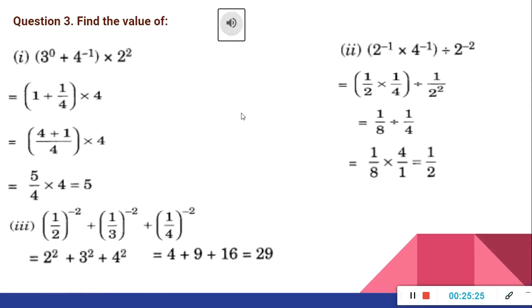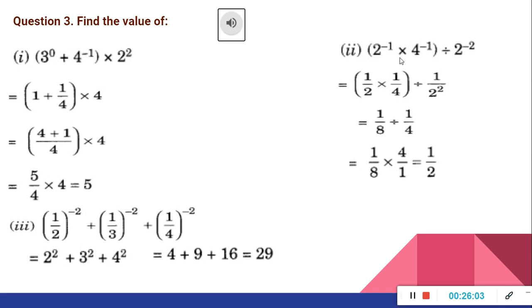Question number 3. Find the value of the first one, (3 raised to 0 plus 4 raised to minus 1) inside the bracket, then into 2 square. So we know that any number having power 0, the value should be 1, right? So 3 raised to 0 should be 1, means a raised to 0 is equal to 1. So (1 plus 1 upon 4) into 4. So first inside the bracket we have to take the LCM. So 4 into 1, 4, 4 plus 1, 5. So 5 upon 4 into 4. 4, 4 will be cancelled. So only 5 will remain there. So 5 is the answer.